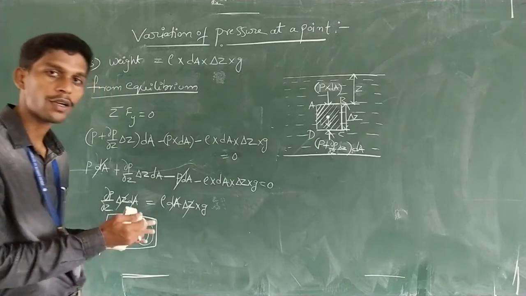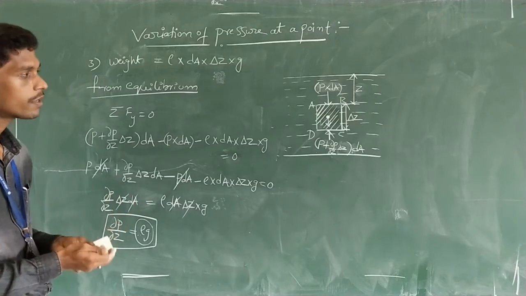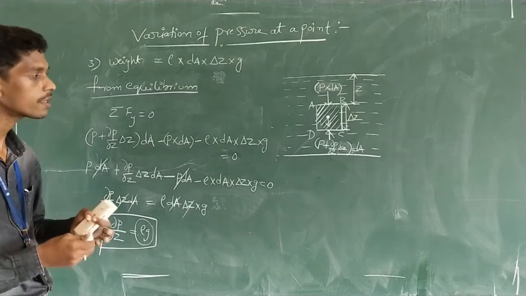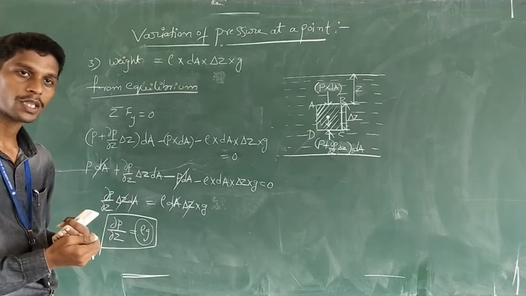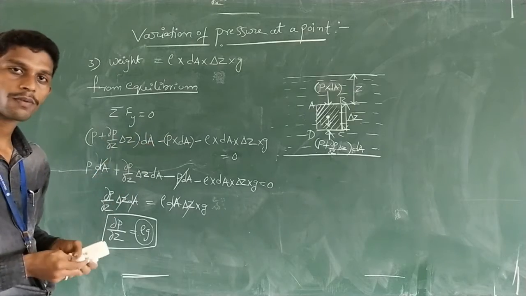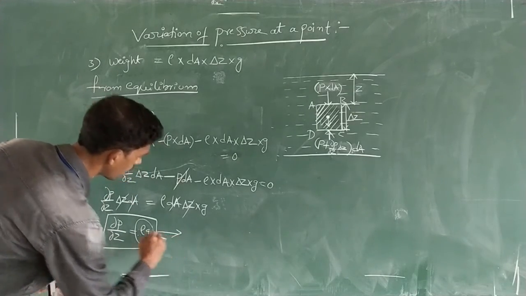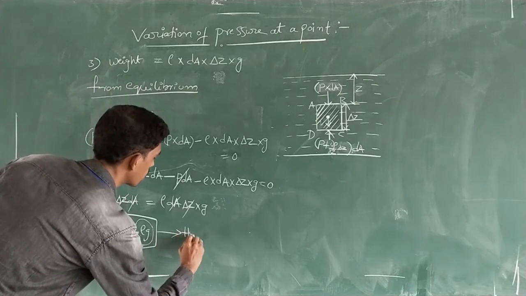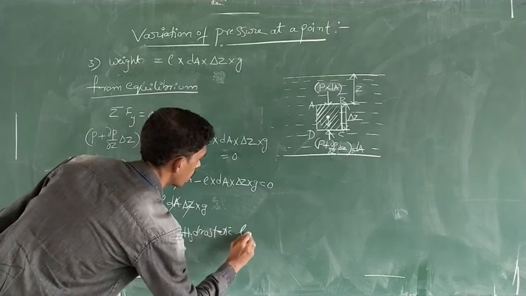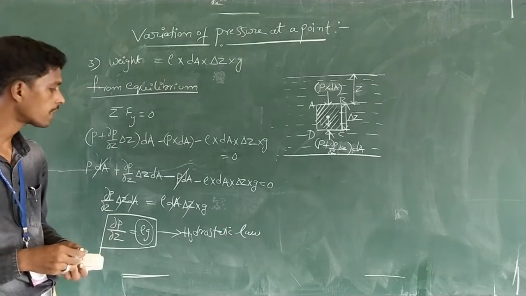So what we have learned from this particular condition is that in a fluid element in vertical direction, the rate of change of pressure is actually equal to the specific weight of that particular fluid element at any point. This particular condition is exactly called the hydrostatic law. So this condition is generally called the hydrostatic law.